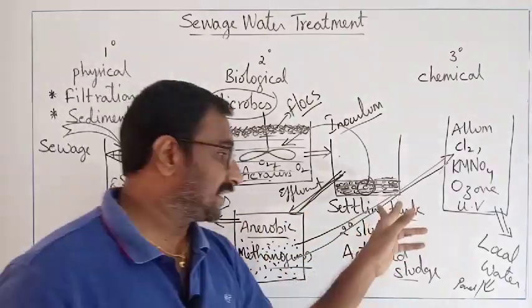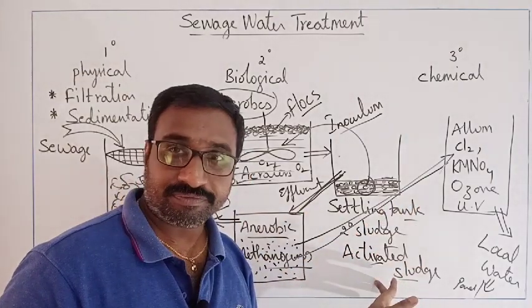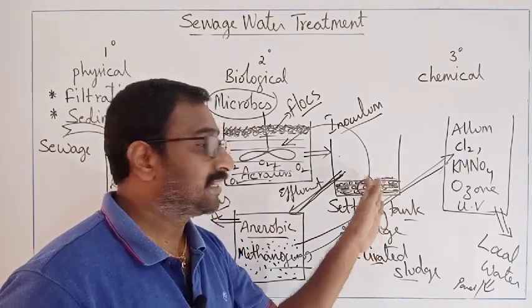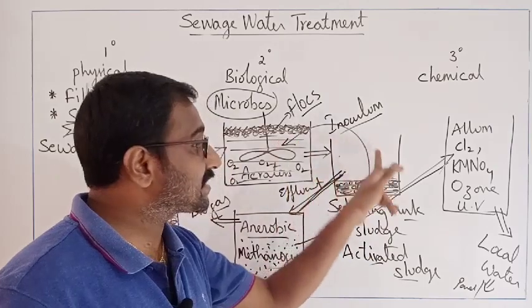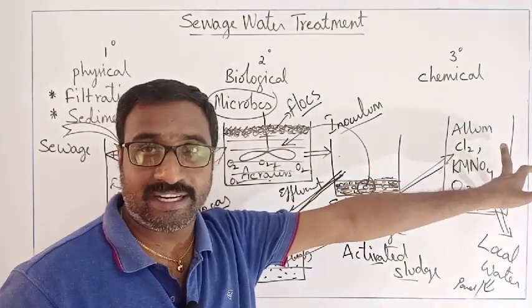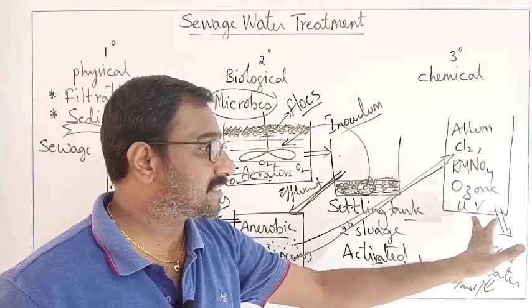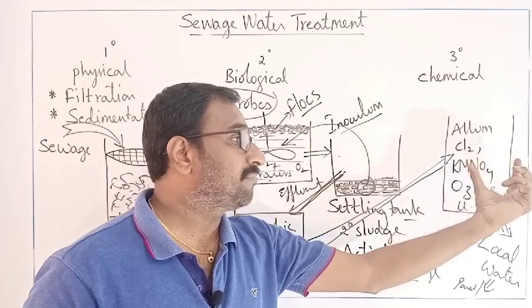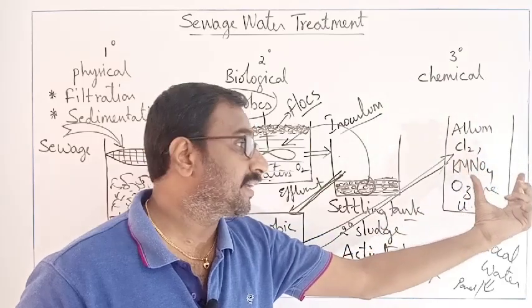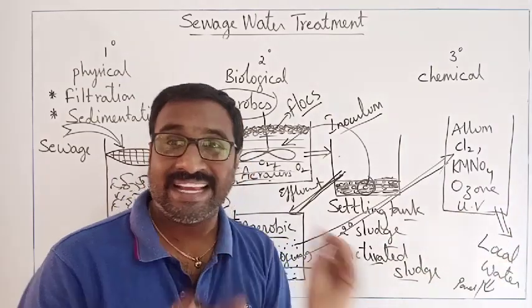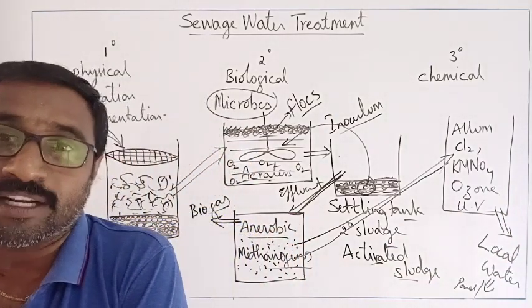Then next is the activated sludge, which comes after the settling tanks, and the effluent which comes from this will be passed to the chemical treatment, where pathogens and others are removed, either using alum, or chlorination like bleaching powder, or potassium permanganate, ozone, ultraviolet, and left into the local water body.